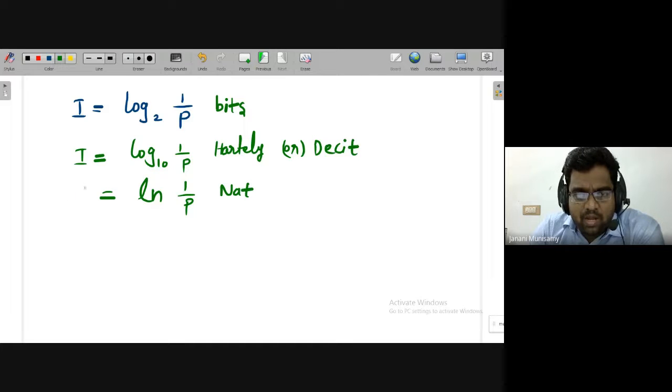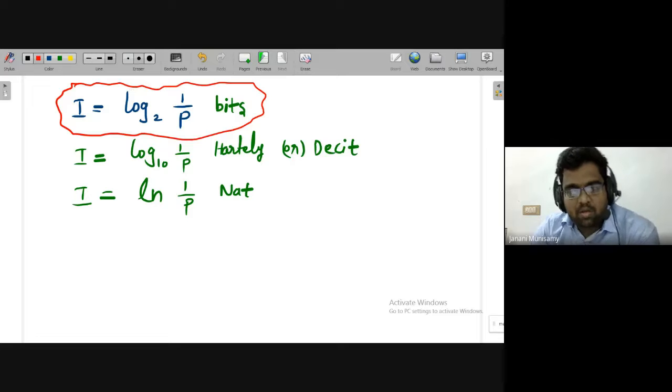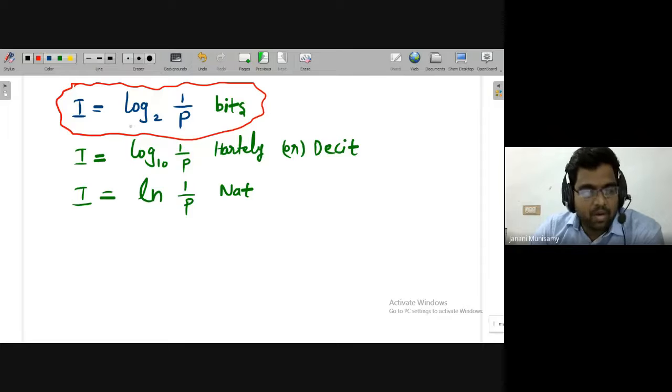You have to be very clear with all these formulas, but mostly you have to remember this formula in general. All the problems will be solved based on this formula, and the other two formulas may be asked directly in the exam very rarely. So information I is equal to log base 2 of 1 by p is the formula for information with respect to the probability of the event. Now, how to find log base 2 in case a calculator is not allowed?